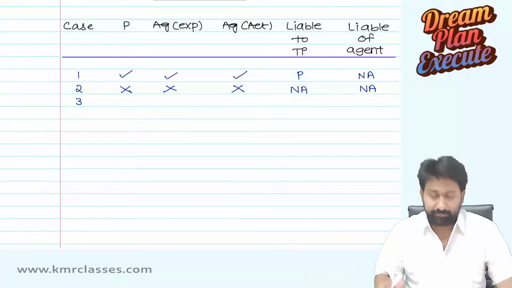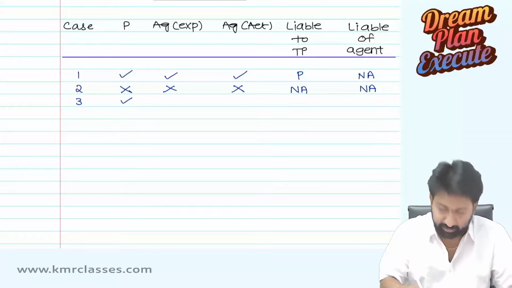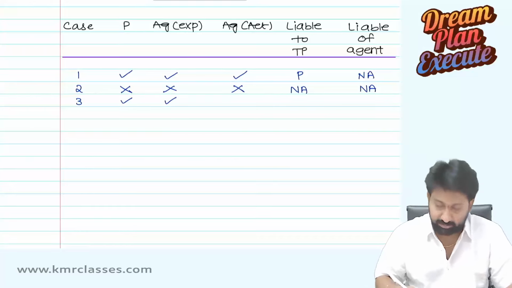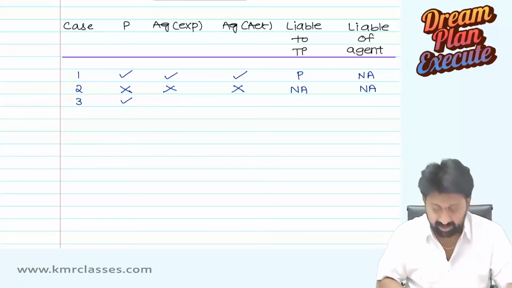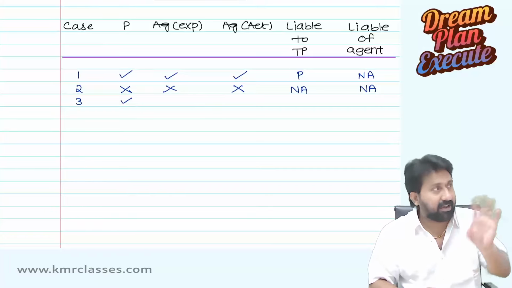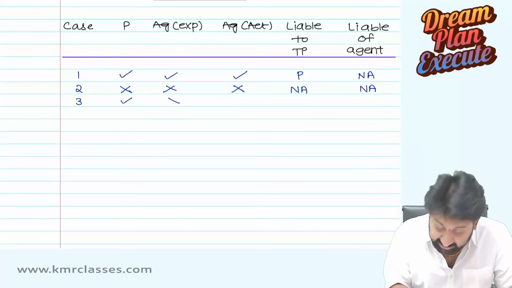Number 3. Principal can do something. Agent is expected to do that. Sorry, I will write a different one. That's why I said don't write. In my mind, whenever one thought comes, I will write. Principal can do something. Agent is expected not to do that.